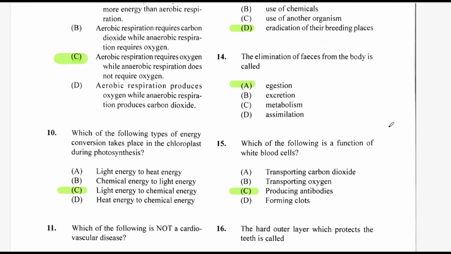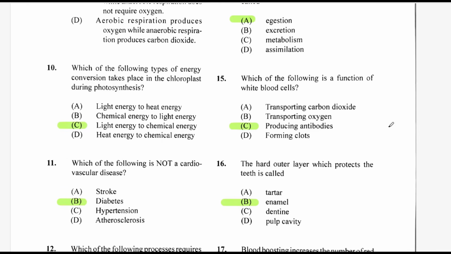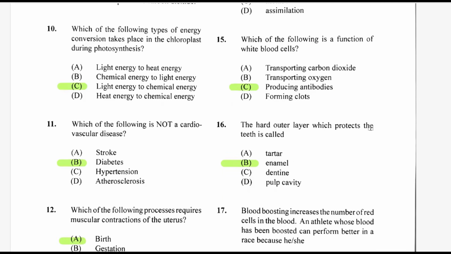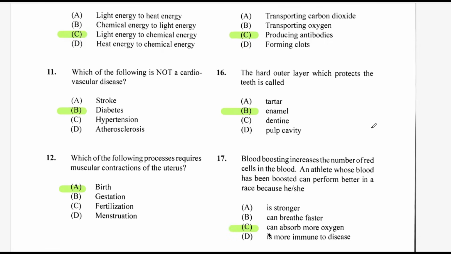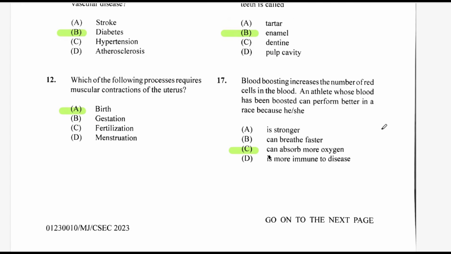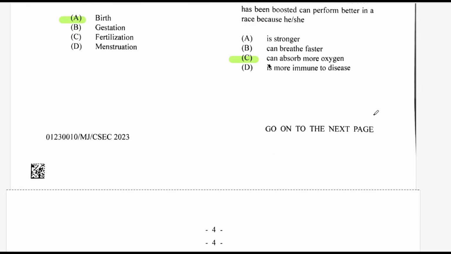Which of the following is a function of white blood cells? Producing antibodies is correct. The hard outer layer, which protects the teeth, is called the enamel. It's the hardest substance in the human body. Blood boosting increases the number of red blood cells in the blood. An athlete whose blood has been boosted can perform better in a race because he or she can absorb more oxygen. Yeah, because that's a function of red blood cells to transport oxygen.